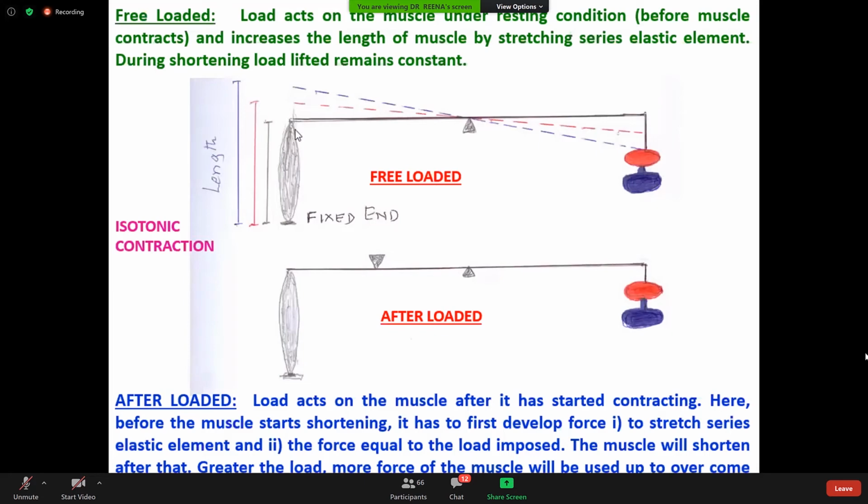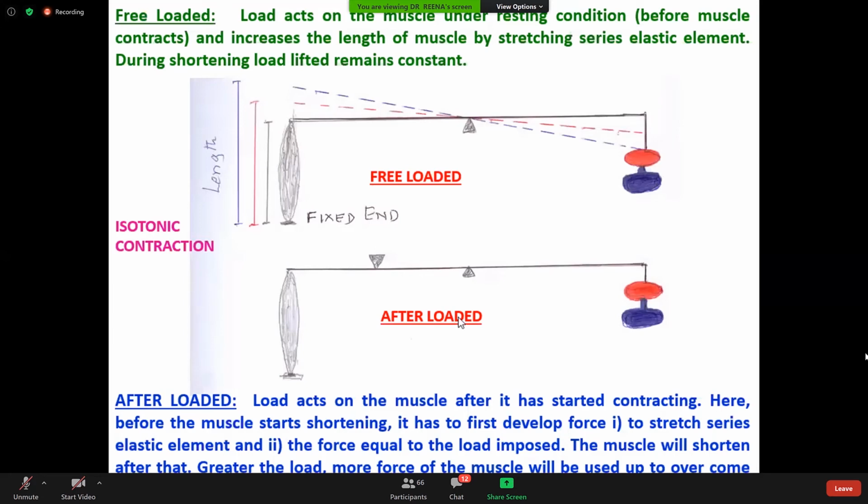It increases the length of the muscle by stretching the series elastic element, during isometric contraction. During shortening, the load lifted remains constant.